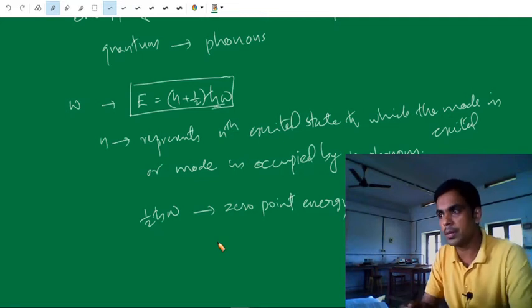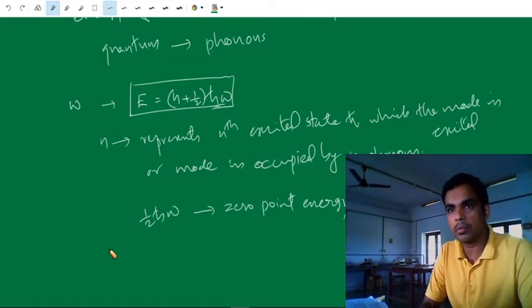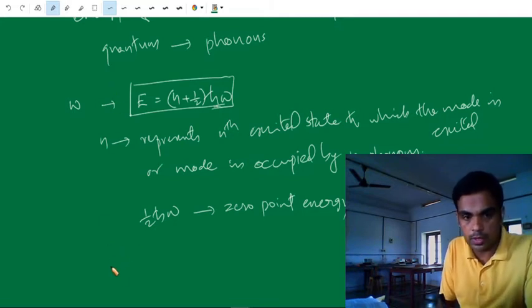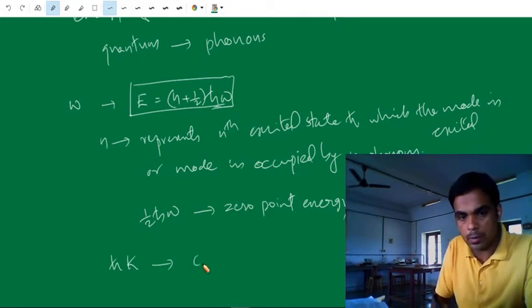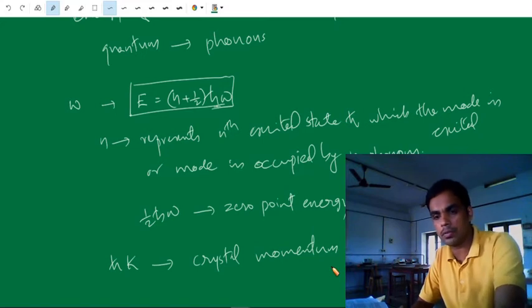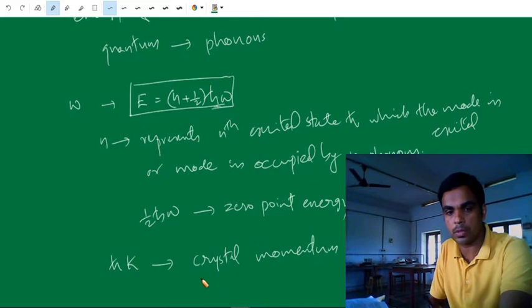But for most practical purposes, the phonon behaves like it possesses a momentum equal to h cross k. This momentum may be termed crystal momentum.